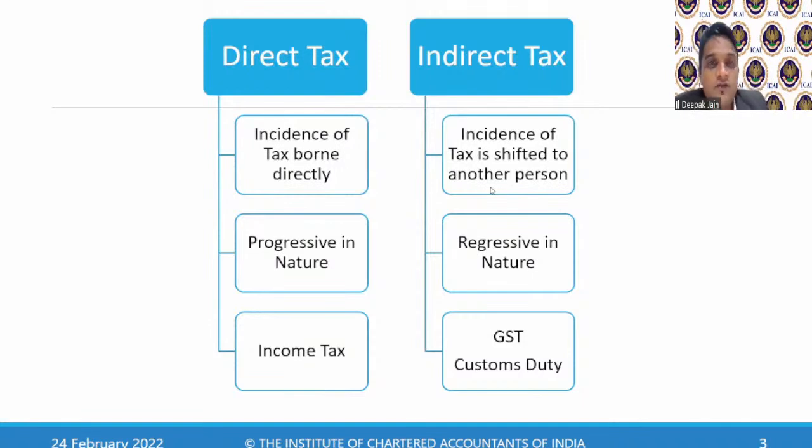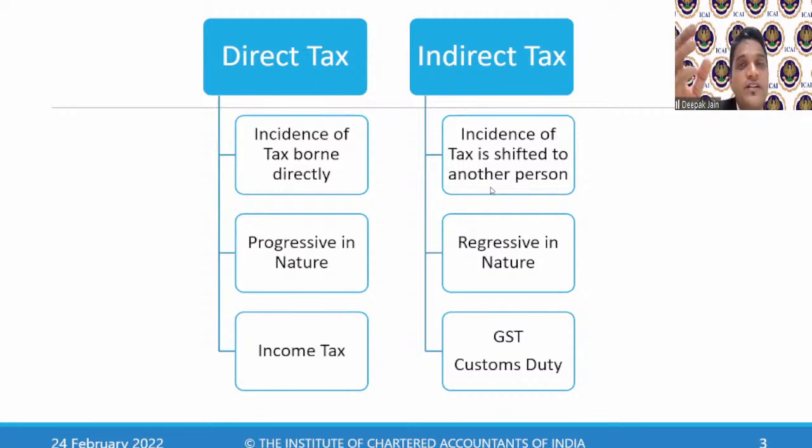But for now, in layman's terms, as soon as I get up, what do I do? You brush your teeth. For brushing your teeth, you need toothpaste. You will go and buy a toothpaste. When you buy a toothpaste, you are paying taxes. How am I paying taxes? I am only paying the value to the shopkeeper. The shopkeeper sells you the toothpaste at the MRP, maximum retail price. That MRP includes taxes in it. Taxes are bundled in it. So he will collect the value of the product as well as taxes on it. He will discharge that tax on your behalf to the government.